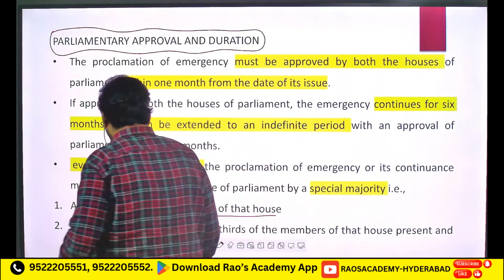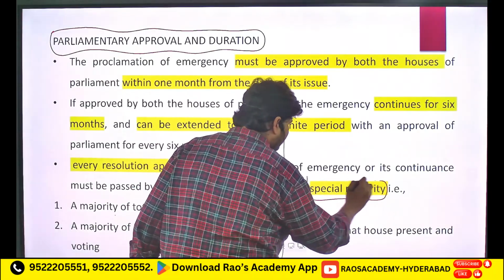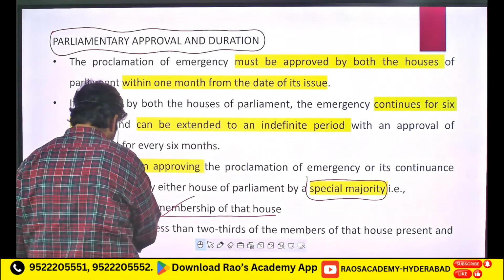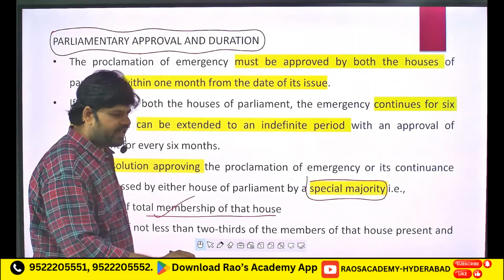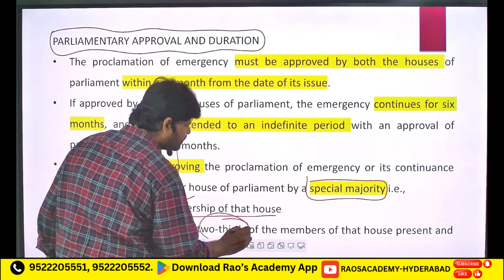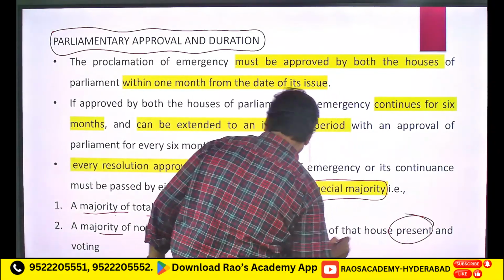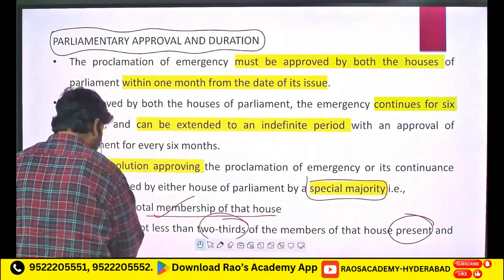And then if you have to get special majority, there are two conditions. One is majority of total membership of that house, and then majority of not less than 2/3 of members of the house present and voting. Members of the house present and voting.